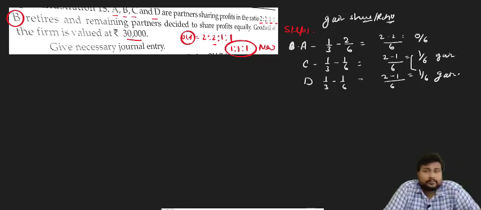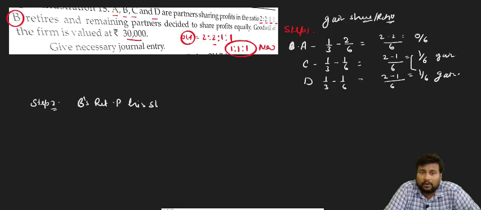So one partner is not sacrificing, not gaining, and the other 2 partners are gaining the share. Now look, you see here, step number 2. Firm's goodwill is given, but we want B's share of goodwill because B is the retiring partner. And his share of goodwill that we have to calculate.